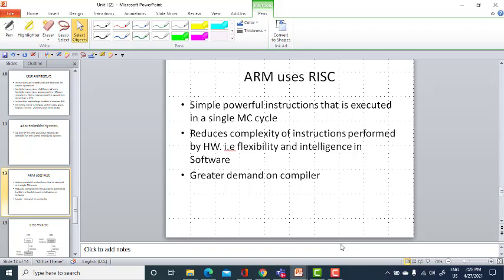Okay. So, simple powerful instructions are executed in a single machine cycle, and you have reduced complexity of instructions because you have the same length of instructions, simple instructions that can be executed in a single machine cycle. So, this can be implemented by using hardware. The flexibility and intelligence, or I can say the greater demand, is on the compiler only rather than the hardware in case of a RISC machine.